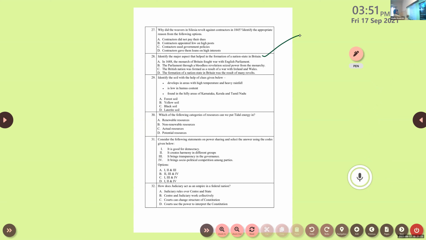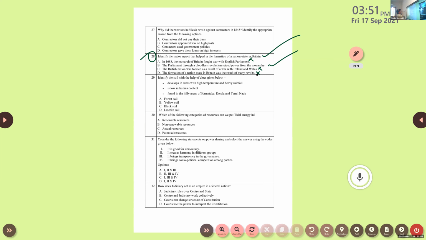Okay, that's the question, question number 28. So please read the options. Option A, in 1688, the monarch of Britain fought war with English Parliament. Is the statement correct? There is no such statement in our textbook, right? Okay, wrong. The Parliament through a bloodless revolution seized the power from the monarchy. That statement is there. Option C, the British nation was formed as a result of a war with Ireland and Wales. There is no such statement in the textbook. Option D, the formation of the nation state in Britain was the result of many revolts. There are no such words related with a revolt in the textbook.